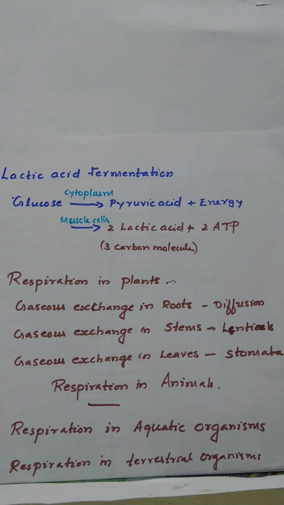Earthworm and leech, moist skin. Fish and other aquatic organisms, gills are present. Frog, moist skin and lungs are used. Grasshopper and other insects, spiracles and air tubes are used for respiration. Birds, lizards and other terrestrial animals use lungs.